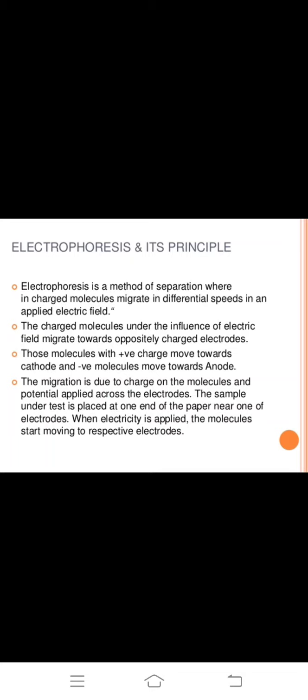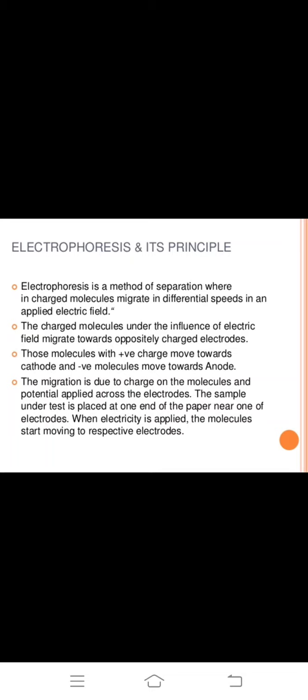Electrophoresis, its principle. Electrophoresis is a method of separation wherein charged molecules migrate at different speeds in an applied electric field.